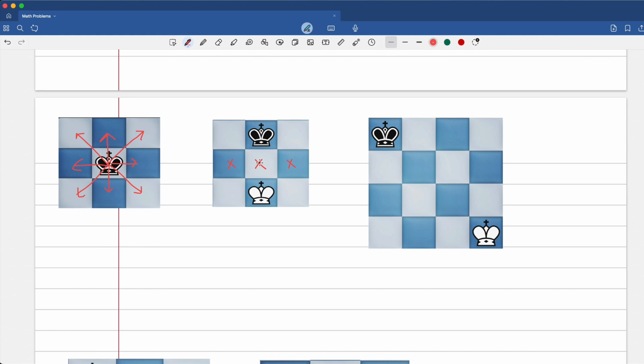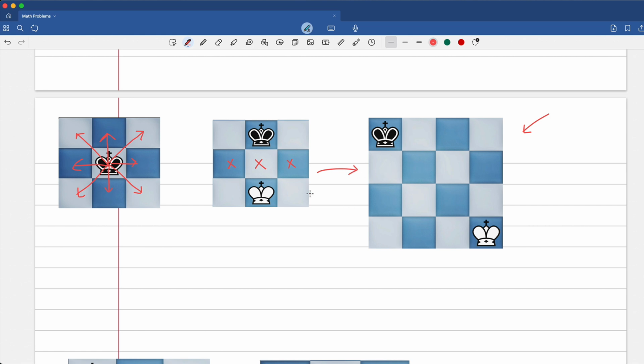The question for today is how many different arrangements exist in a 3 by 3 square where both kings can be placed, still following the rules of chess, which means that they won't capture each other. How many different ways can we do this? This is the first part of the problem, which I will solve and open up the other one for you to try and solve. The second part of the problem is to extend the same thing and ask how many different ways can I arrange in a 4 by 4 grid?